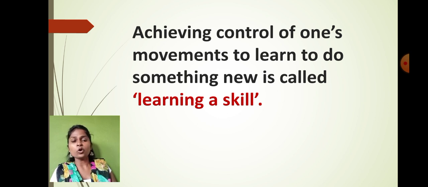You have learned that. Nobody knows how to ride a bicycle unless and until we give it a try. Initially when we ride a bicycle, we fall down many times, right? But slowly, when we try again and again, we become perfect in that, right? So this is called what? Learning a skill. So what do we exactly mean by learning a skill? Achieving control of one's movement to learn to do something new. This is called what? Learning a skill, right? If some activity is new to us, and we try to do that again and again and become perfect in that, then it is called what? Learning a skill.